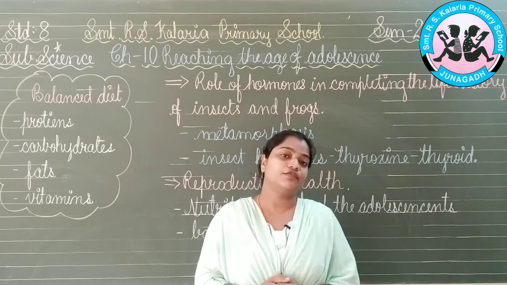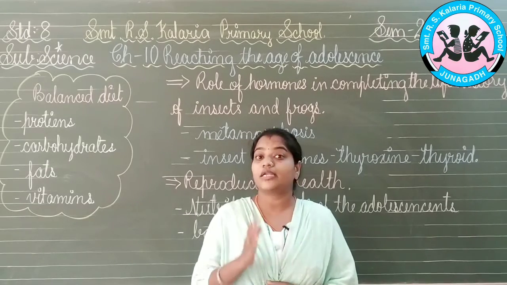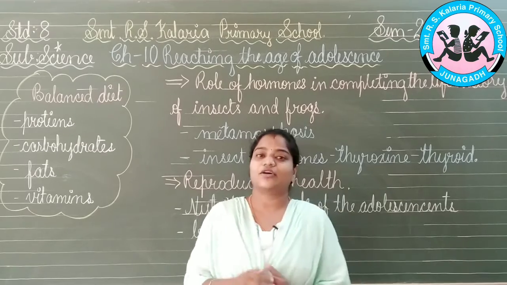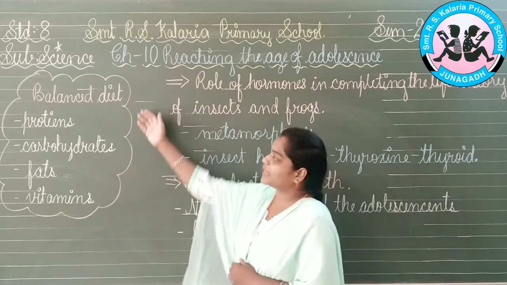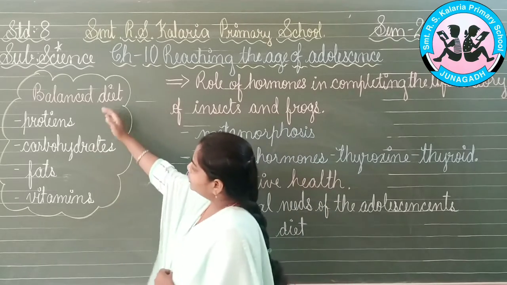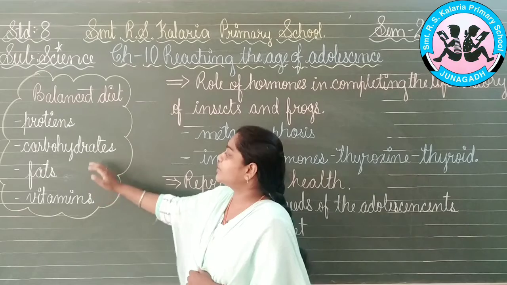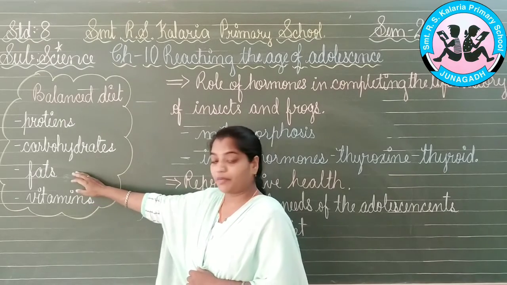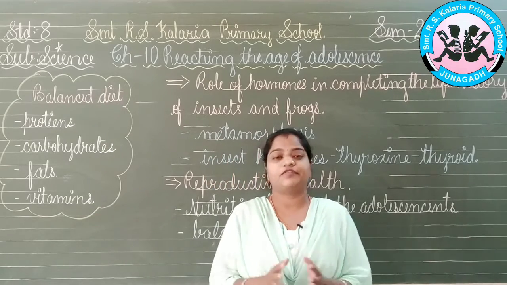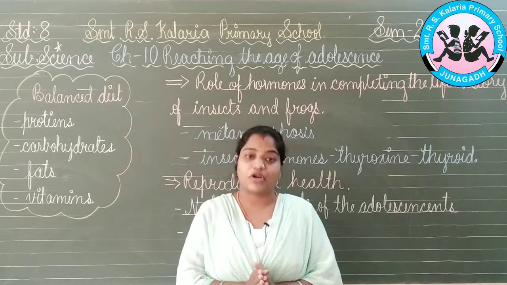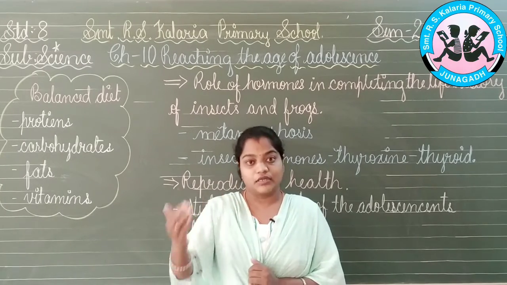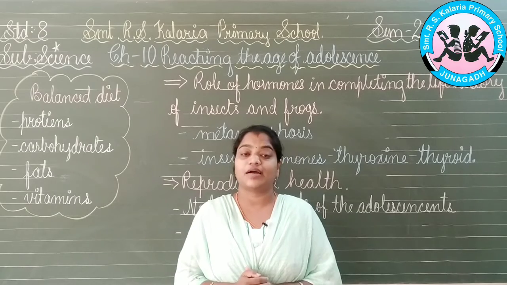Now, for your information, you should know what is actually a balanced diet for you people, because you also come in this class. So the balanced diet that we have mentioned has some points in it. Now what are they? It should contain enough proteins, enough carbohydrates, a proper amount of fats, not too much. Then we have the vitamins. All the vitamins are required for the adolescent to develop a proper body structure, which will result in good reproduction of the further species. So this is why we need to have the balanced diet.